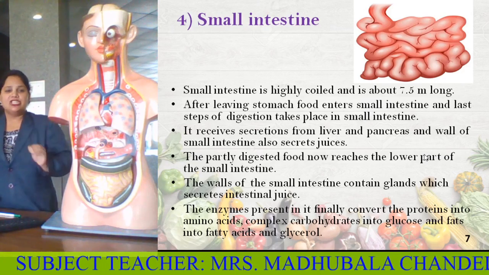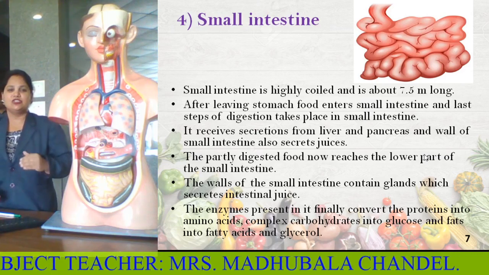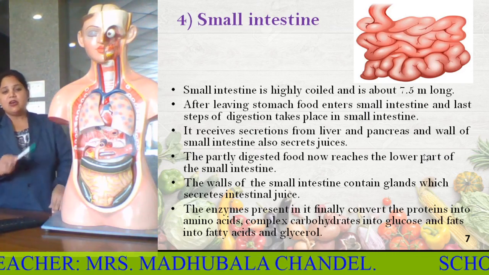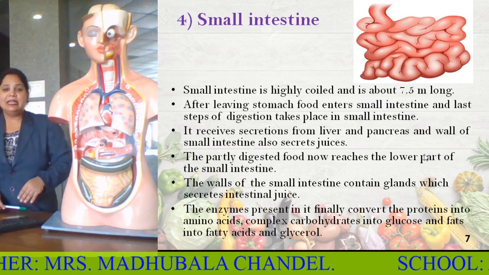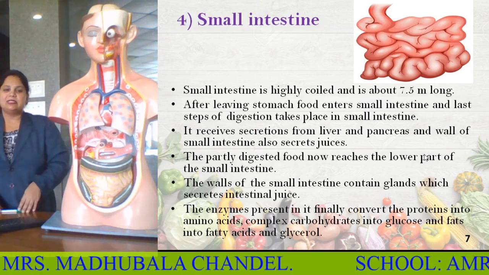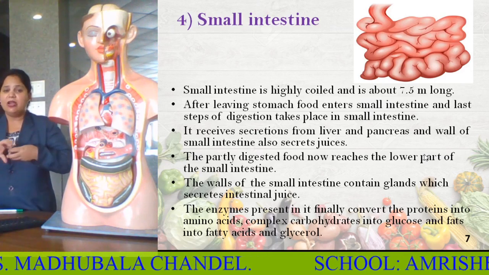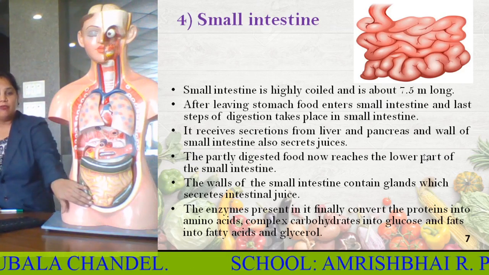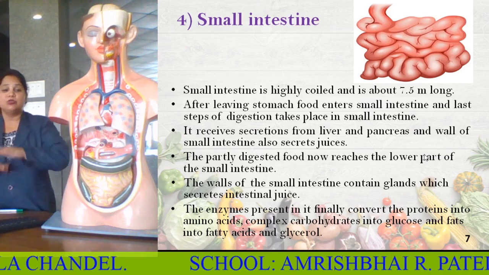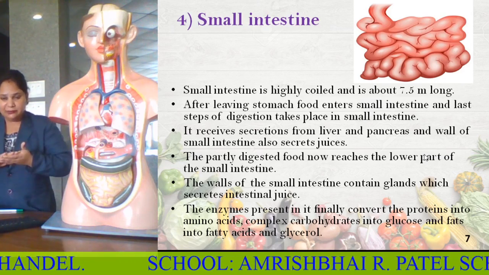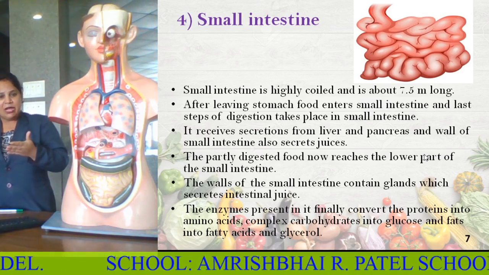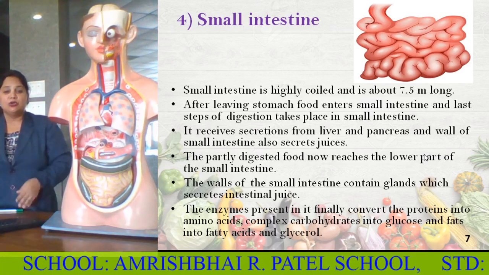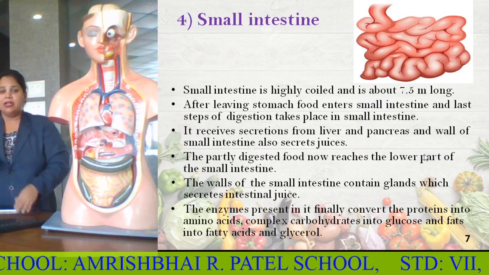So the partially digested food now reaches the lower part of the small intestine. The walls of the small intestine contain glands which secrete intestinal juice, which is required for mixing the food. The enzymes present in it finally convert the protein into amino acids. Students, please make a note of it.